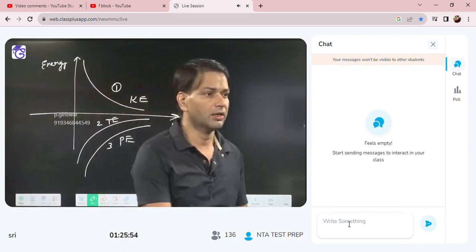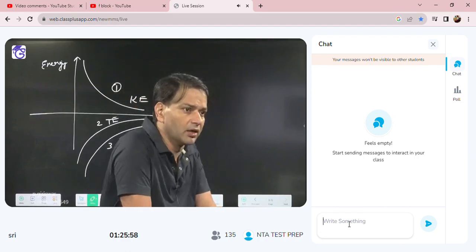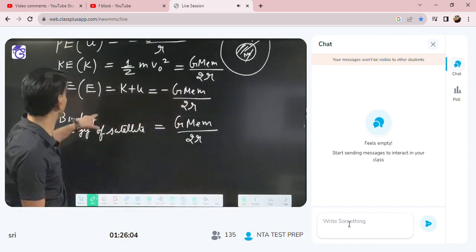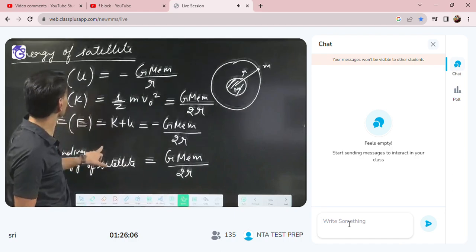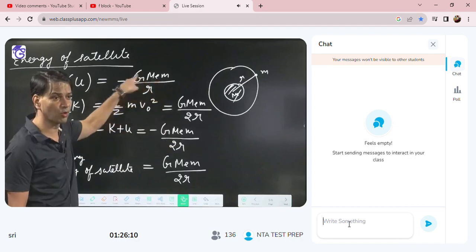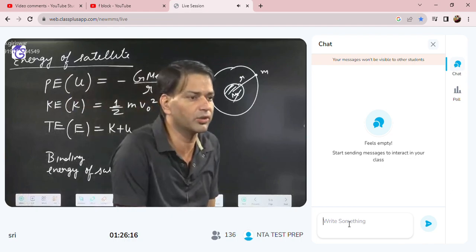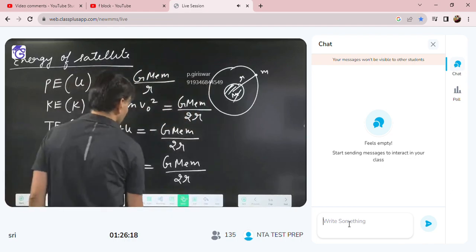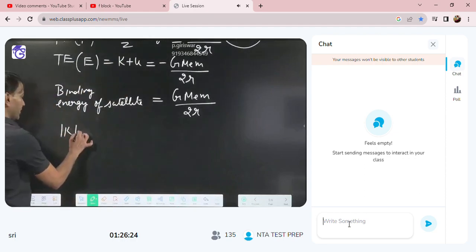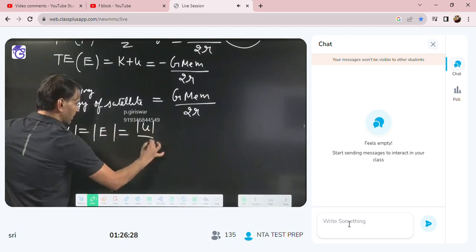Everybody got it or not? So kinetic energy will be positive, potential and total will be negative, but potential is more negative. You can see here, potential has r and total has 2r. So potential is more negative, so below 1 is the potential. And here one relation you can write: mod of K is equal to mod of total energy is equal to mod of potential energy by 2.